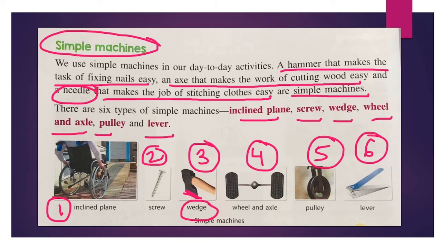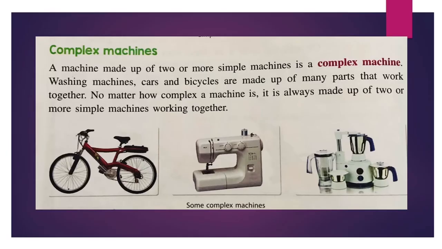Okay, let us move on to the complex machines. Complex machines are those machines which are made up of two or more simple machines, like your washing machines, cars, and bicycles, which are made up of many parts that work together. In complex machines, you have many parts and all parts have to work together.